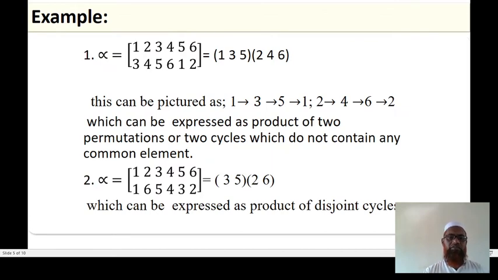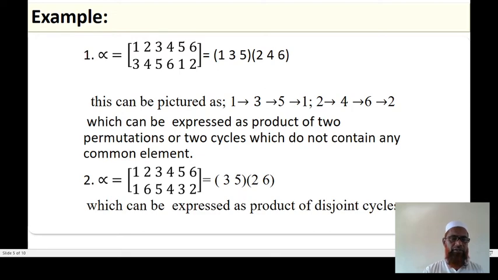Examples of some cycles. If alpha is 1, 2, 3, 4, 5, 6 mapping to 3, 4, 5, 6, 1, 2, it can be written as (1 3 5)(2 4 6). This can be pictured as the image of 1 is 3, 3 goes to 5, and 5 goes again to 1. It completes a cycle. Next, the image of 2 is 4, 4 goes to 6, and 6 goes to 2. So (1 3 5)(2 4 6) can be expressed as a product of two cycles which do not contain any common element.